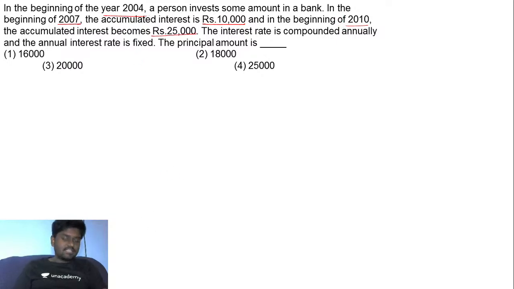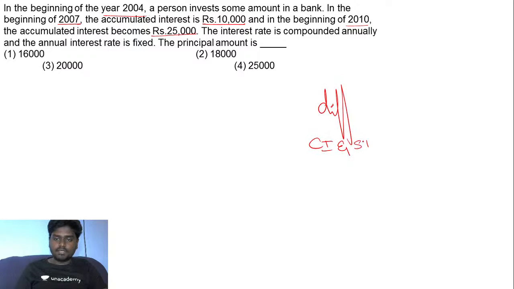Yes, if it is for 3 years, see, for the formula which you have here, the difference between the compound interest and simple interest for 2 years is PR square by 100 square. If it is for 3 years, for every year we have a formula, right?